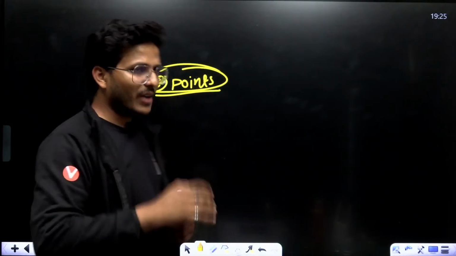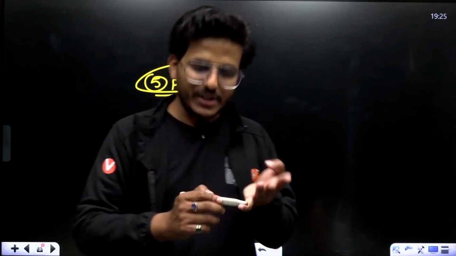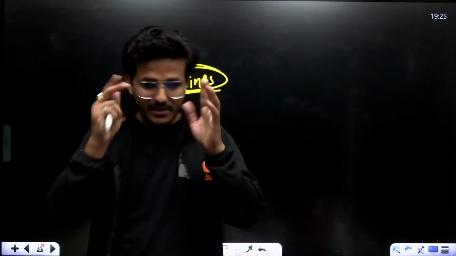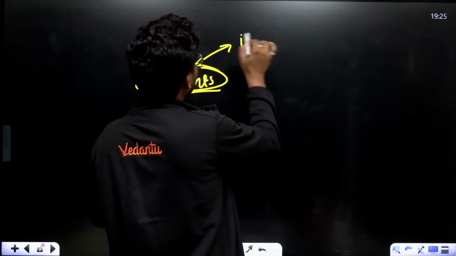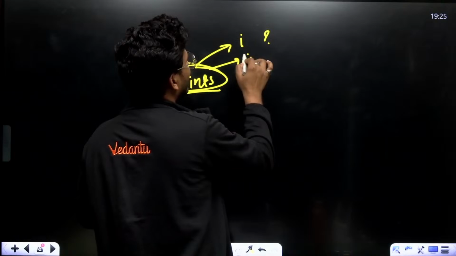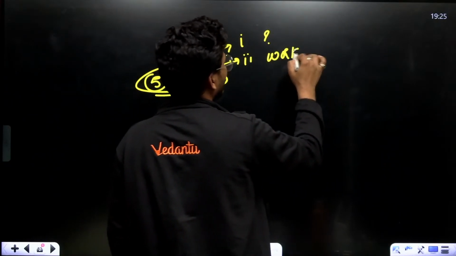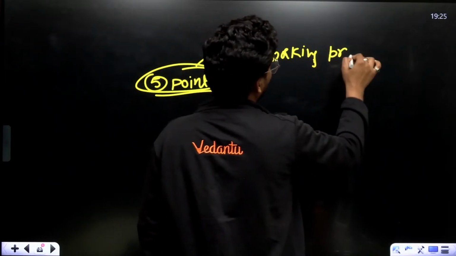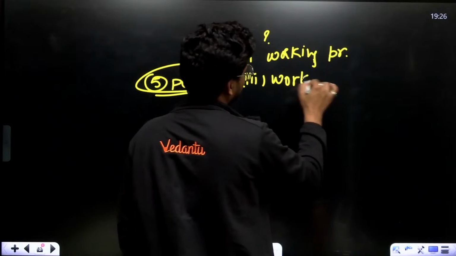Just like if you have to describe a transformer, I'm explaining a general question. What is a transformer? This is the first point. Second, working principle. Third point is the working.